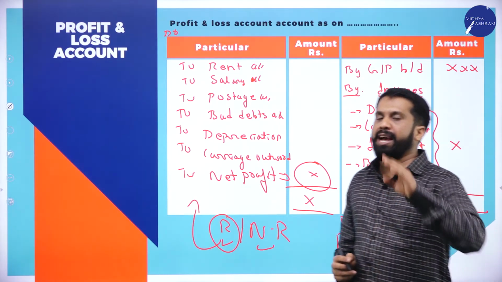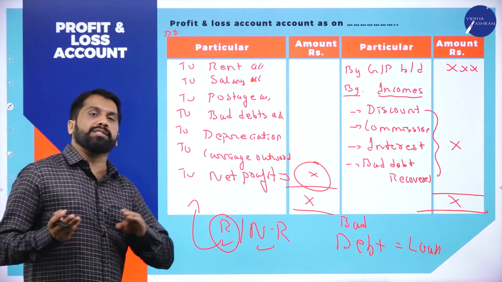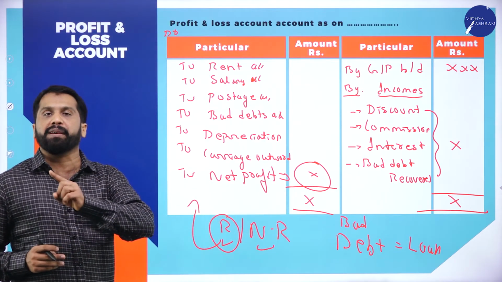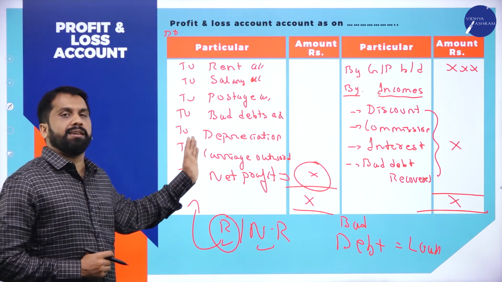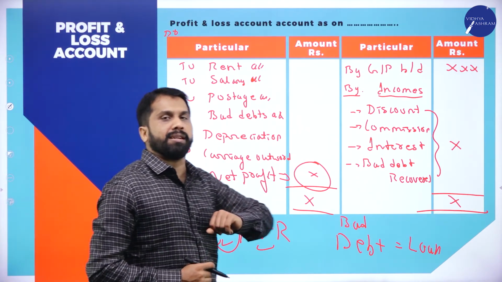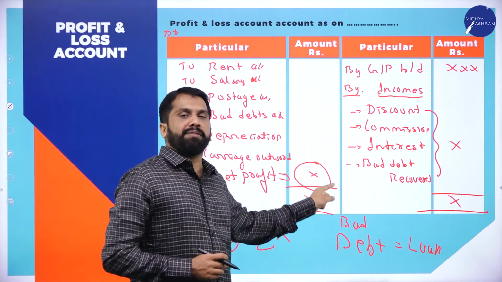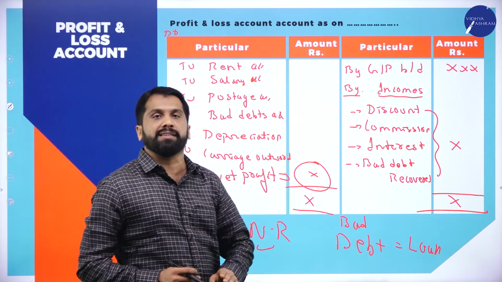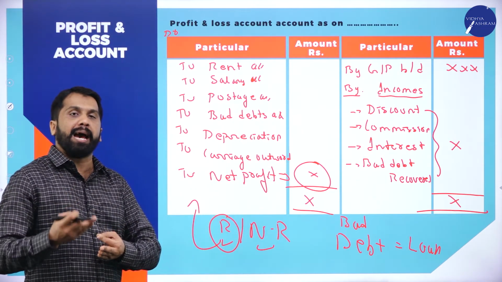This is all about your profit and loss account. In your notes, I have given the format and everything. Just go through that, or else go back to your financial statement 1, where you will get the format, whatever comes under the debit side and the credit side. On the credit side I have written everything, but on the debit side you will get 100 plus. But the concept is very simple: which are repeatedly happening.